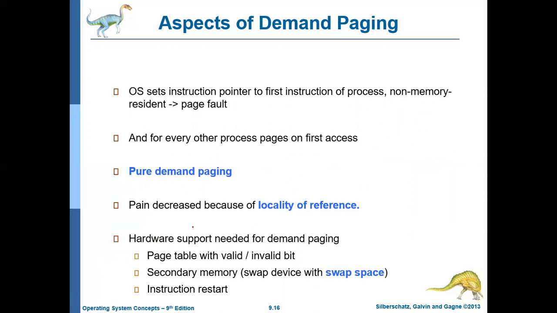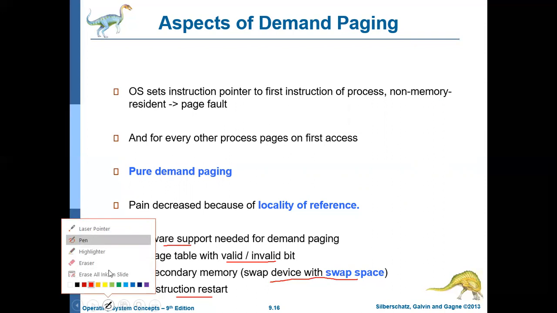To support demand paging, as we already discussed, some extra hardware is required. One is the valid and invalid bit. Second, some swap space is required in the secondary storage device. Also, there should be an ability to restart the instruction, because whenever there is a page fault, the trap will be created and the page will be identified and moved to the main memory, and then finally we restart that instruction. So that restarting ability should be added. That is the hardware requirement. So this is the overall working of demand paging.